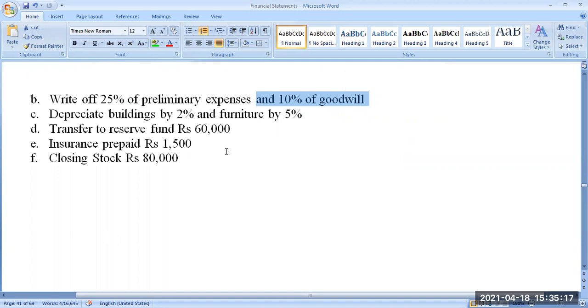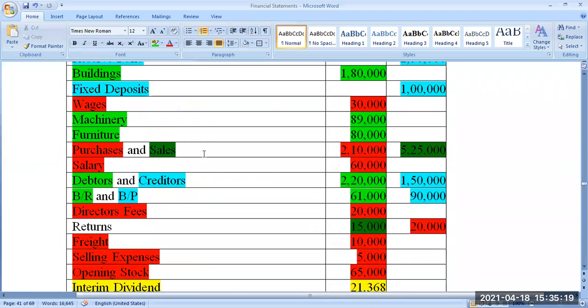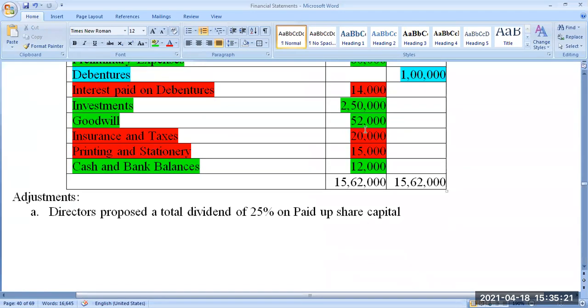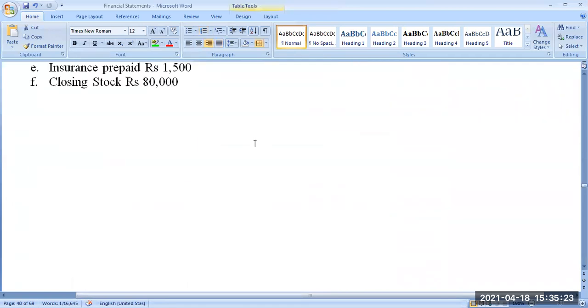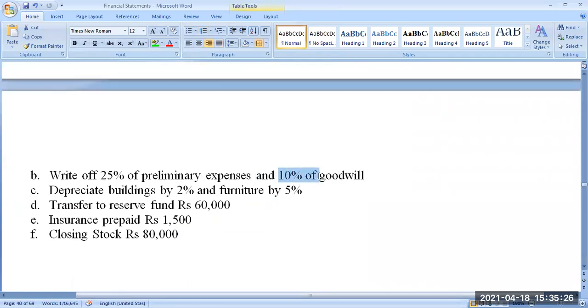Similarly, goodwill. Goodwill is given in the question as rupees 52,000. From 52,000, you are taking 10% as written off. Written off means that value is coming down, so you are debiting the profit and loss account. You are writing it as an expense. The remaining amount will be there in the name of goodwill on the asset side of the balance sheet. Similarly, depreciation on building and depreciation on furniture also.